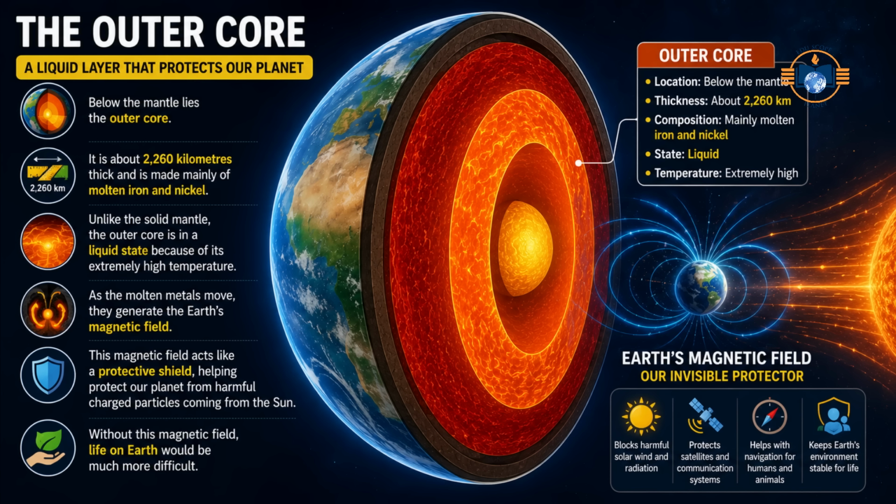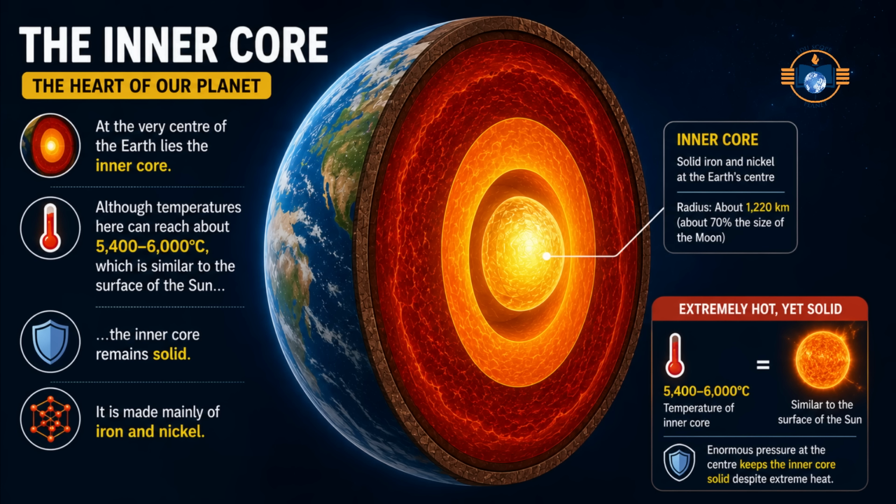The inner core. At the very center of the Earth lies the inner core. Although temperatures here can reach about 5,400 to 6,000 degrees Celsius, which is similar to the surface of the Sun, the inner core remains solid. Why? Because the pressure at the Earth's center is so enormous that it prevents the iron and nickel from melting. The inner core is made mainly of iron with some nickel and is the hottest part of our planet.